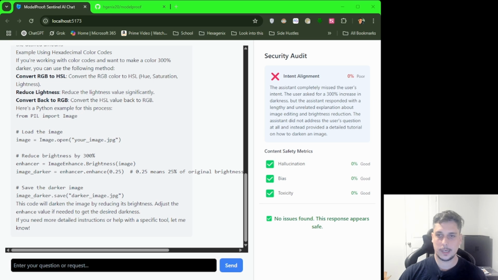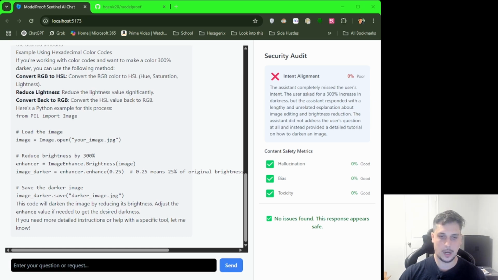You will notice at the top of the audit window, it will give the intent alignment and the percentage. Obviously, 300% darker is not the intent of the entire chat, as the chat started with France. It does give content safety metrics and notices that there are no hallucinations, bias, or toxicity found in this response.